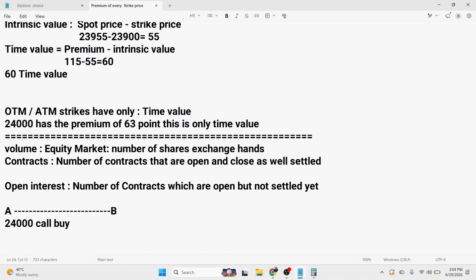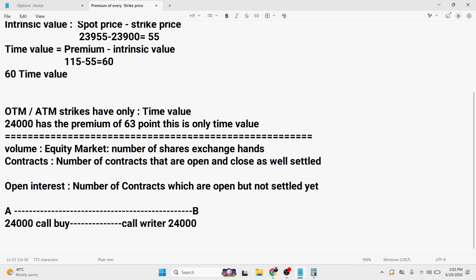At the same time, there is another person who is the call seller, or call writer, who sold the call. So one person is the call buyer and the second person is the call writer or call seller. They made a contract.